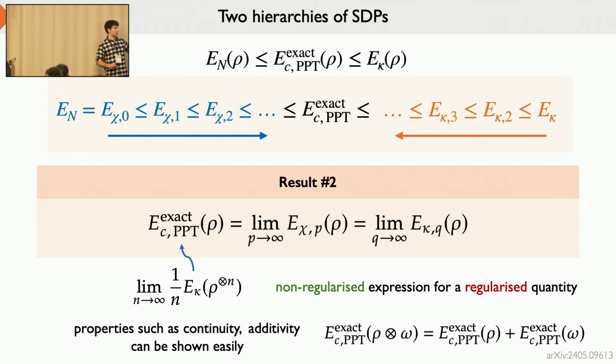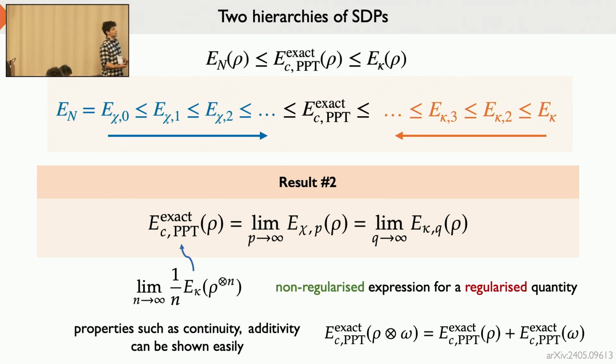But crucially, the crucial point here is that we established an equivalence between this regularized quantity and these non-regularized expressions. So there are no longer many copies of rho that you have to consider here. So that is already something new. However, it's not quite what we need from a practical perspective, because there's still this weird limit here. So you can ask, okay, well, we replaced one limit with another. How is this really helpful? And indeed, this is a good comment to have if you thought that.